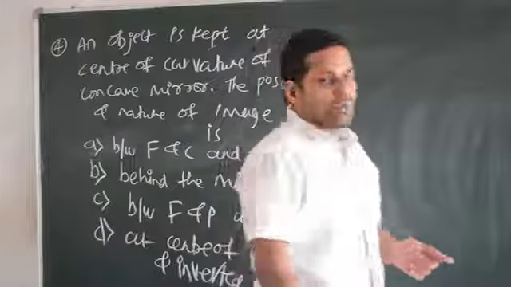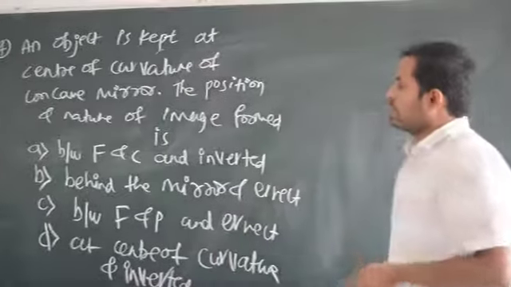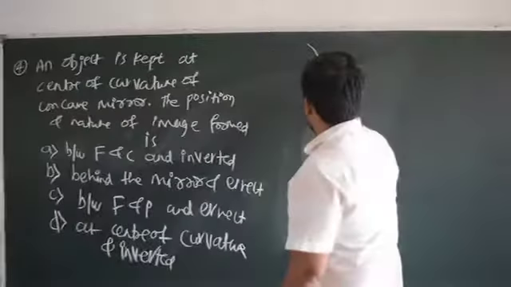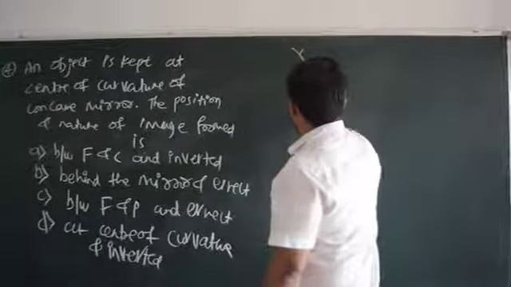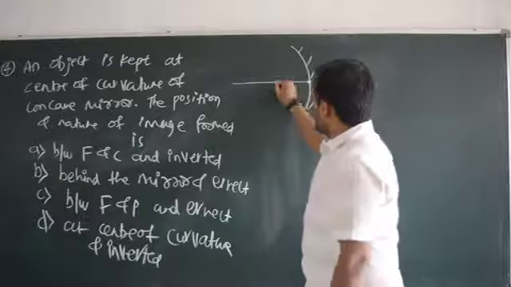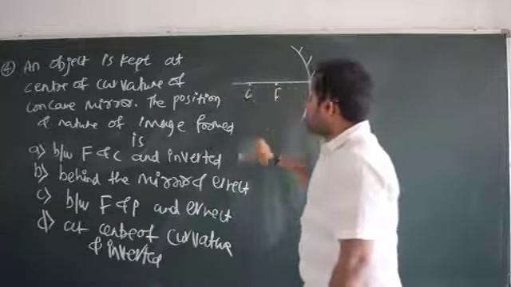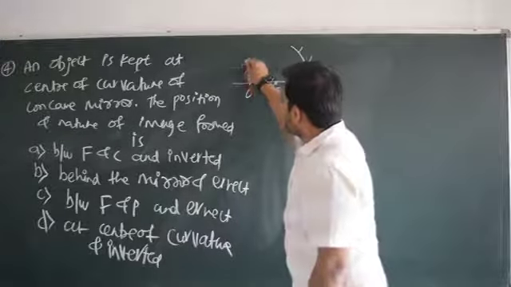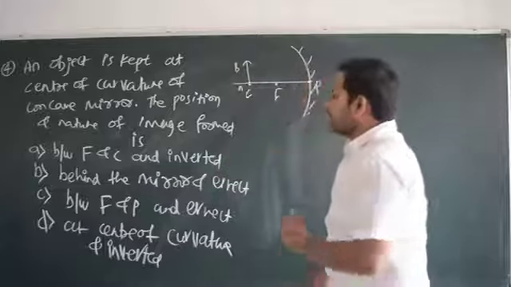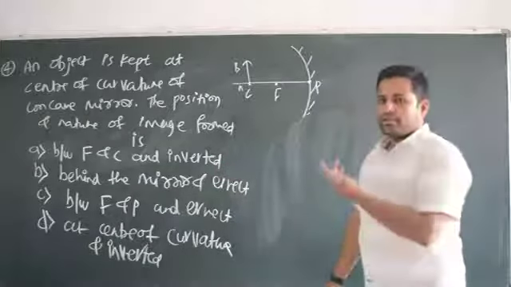Anyhow, I will solve it. An object is kept at the center of curvature of a concave mirror. You understand the concave mirror, right? This is a concave mirror, and here is P, I have F here, and I have C. The object is kept at the center of curvature. Let us take the object here and call it AB. Now, position and nature of the image. Now, draw the ray diagram.